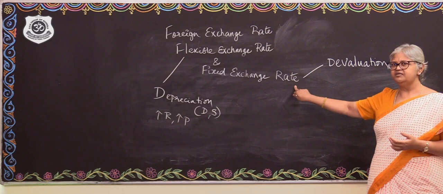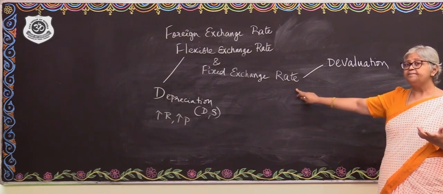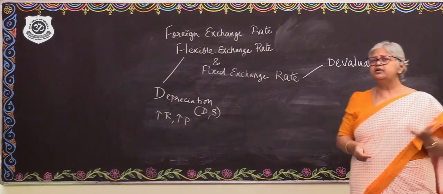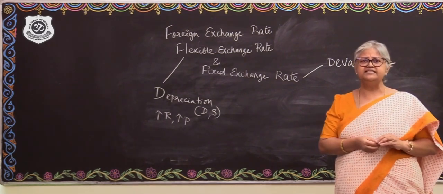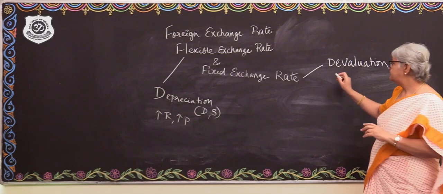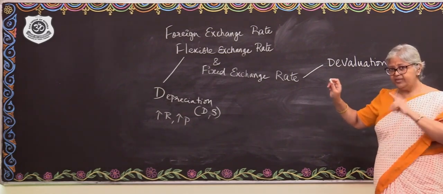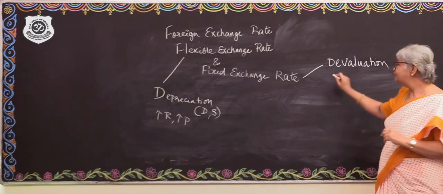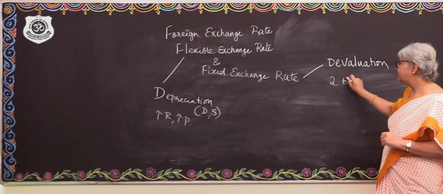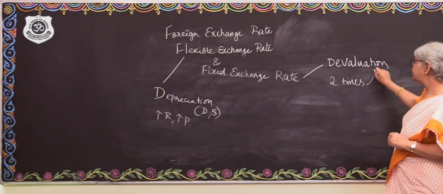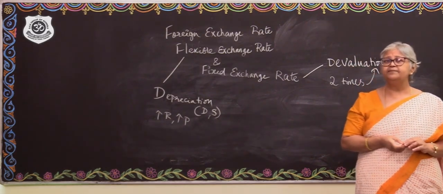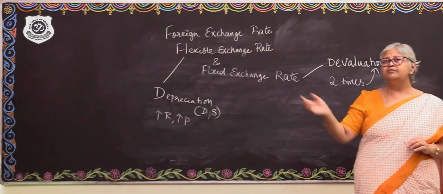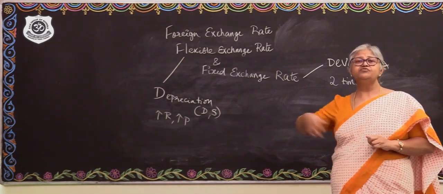That is why, as part of the new economic policy of 1991, within a week, just two times, the currency was devalued in India in the month of July, and that brought in so much foreign exchange.